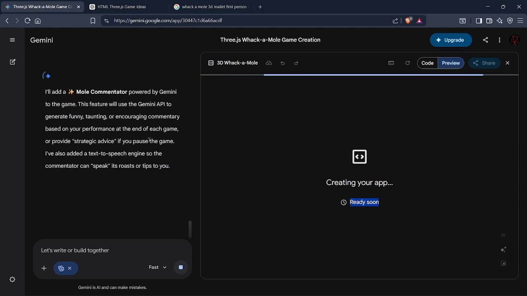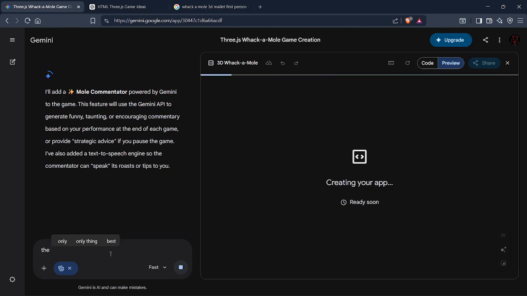What? Okay. So I think this is the button that adds random features. Wait, what? Text to speech engine? I do not need this. I accidentally clicked on it because the hammer was still not swinging.